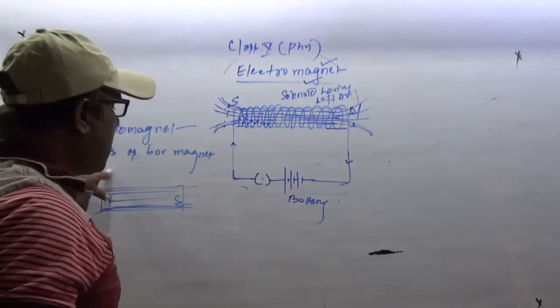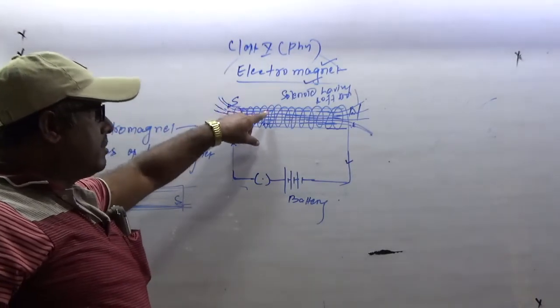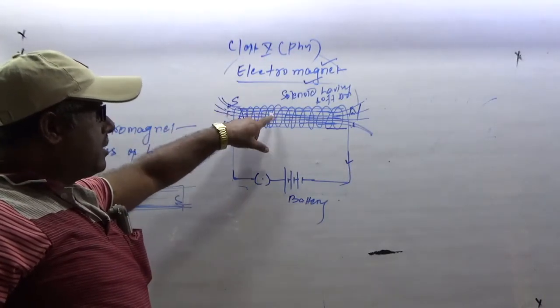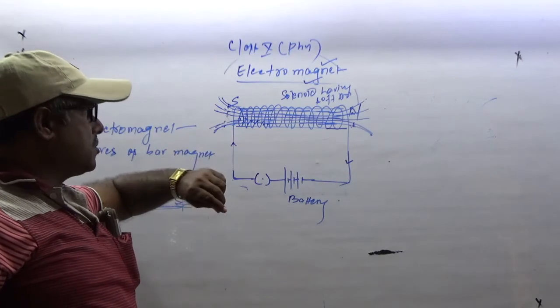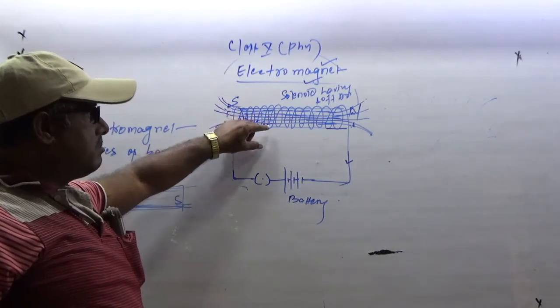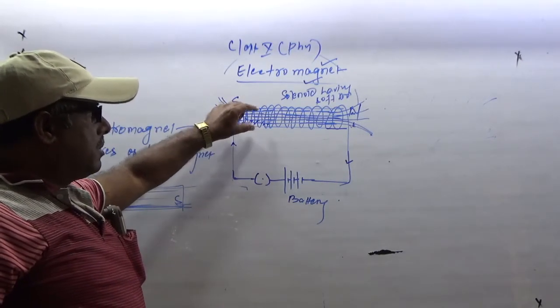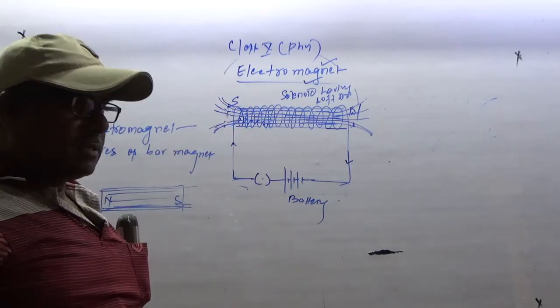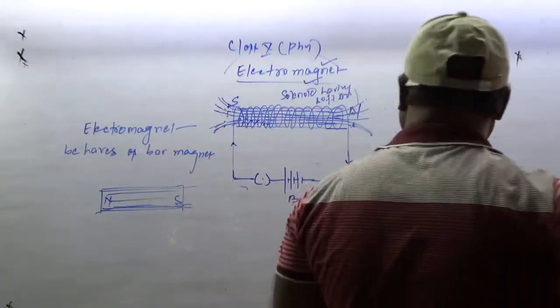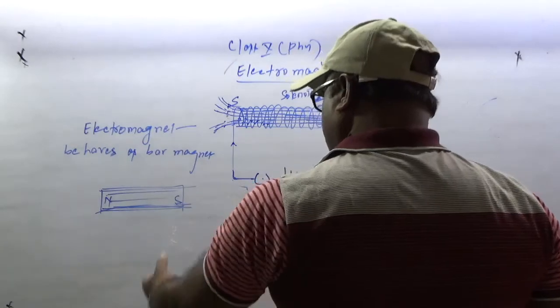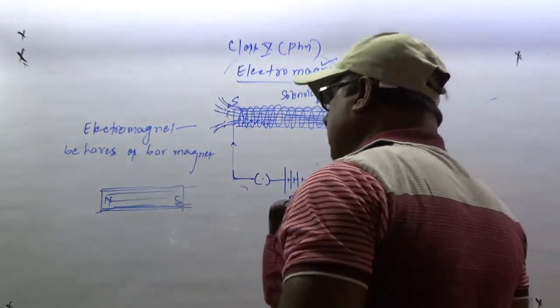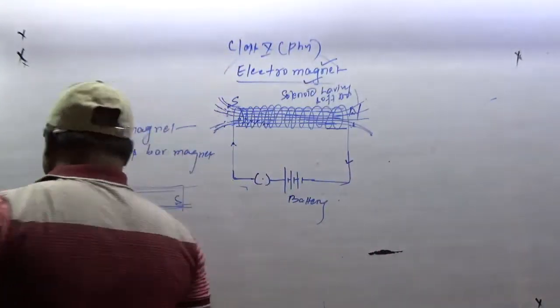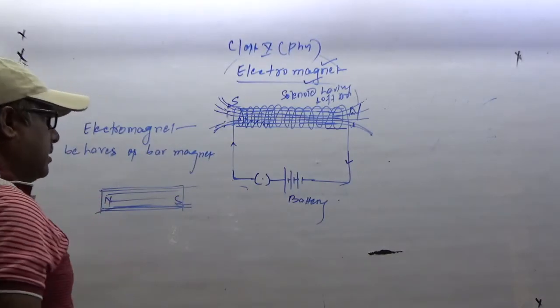So it behaves as a bar magnet because inside the solenoid the magnetic field lines are parallel to each other. If this electromagnet is suspended, it also comes to rest in the north-south direction, and this is the property of a bar magnet. That's why the electromagnet is called a bar magnet.